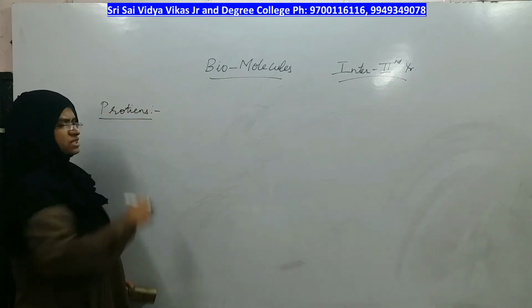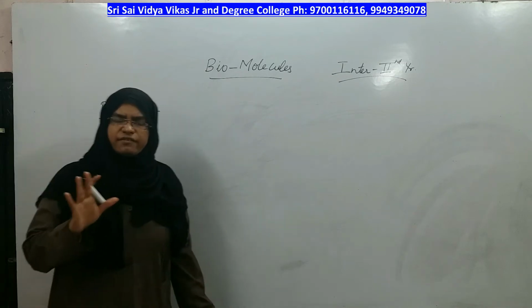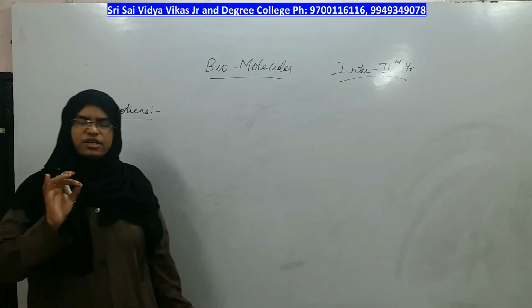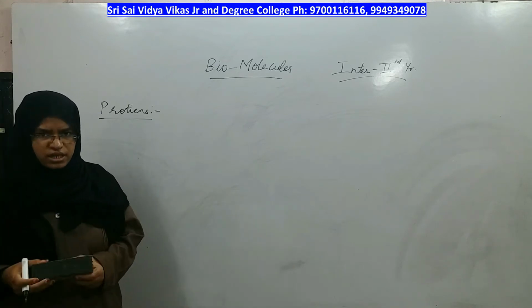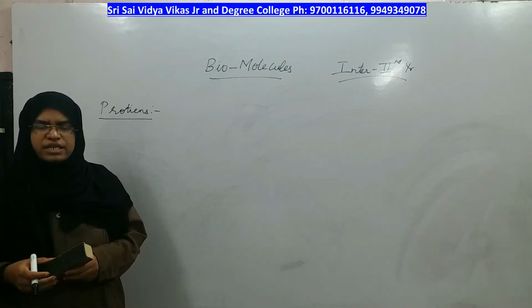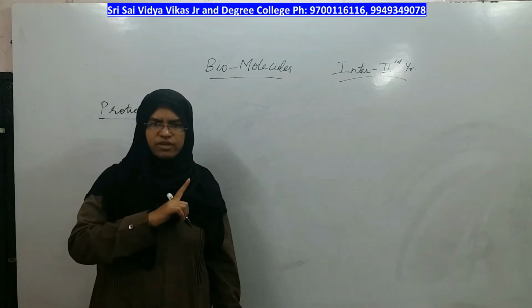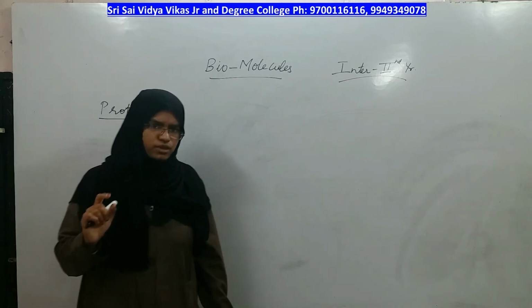Just like carbohydrates, even proteins have different units in them which combine to make a protein, right? Which units are combining will decide the name of the protein or the nature of the protein.